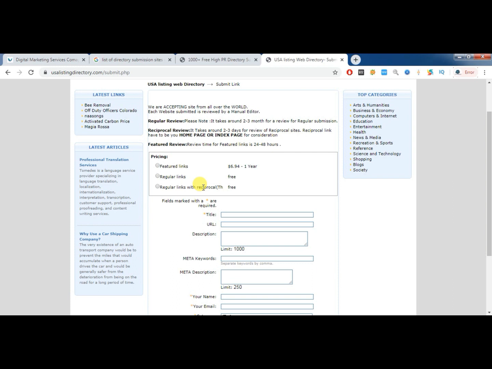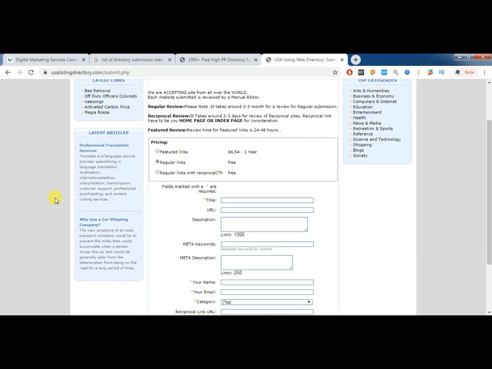This becomes a reciprocal backlink, but in general we go with the regular free links only. Some companies ask you to go with paid backlinks, then you can go with featured links, but otherwise you can submit any backlink, be it directory submission or social bookmarking or any of the 11 factors, free of cost and get high quality backlinks. So I'm using regular links free of cost.